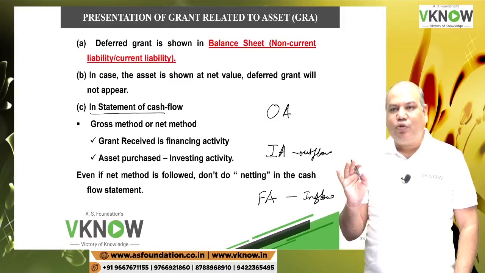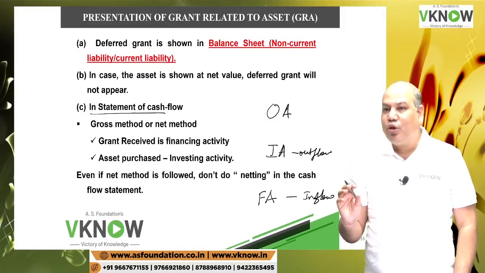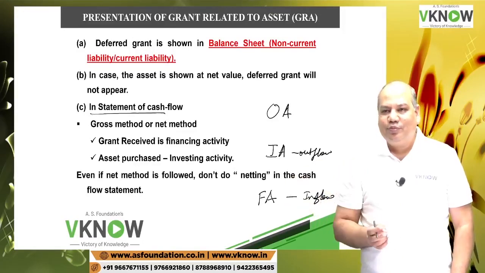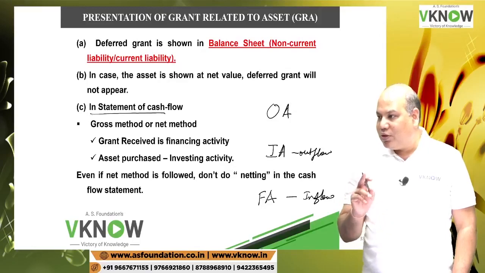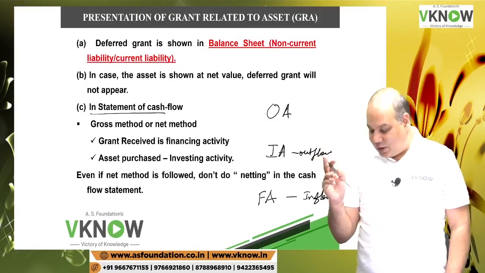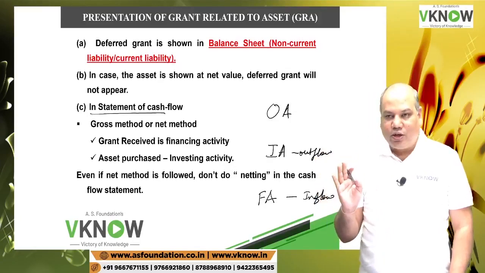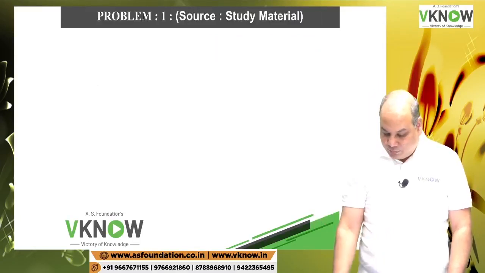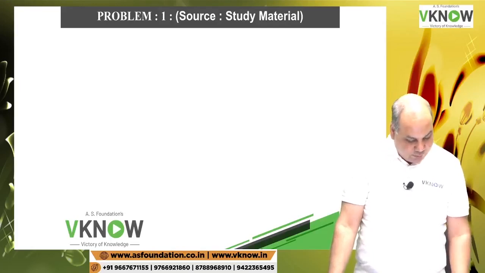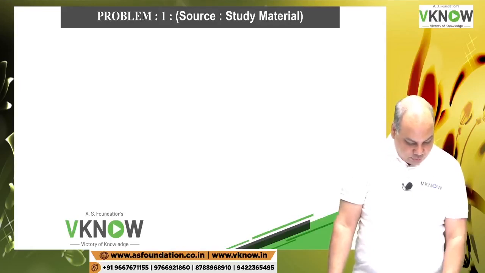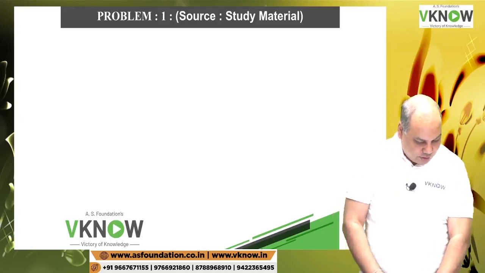You will say I am following net approach, so I will show the net amount as outflow. Can you do that? No, you can't do that. Even in net approach, under the cash flow statement, it will be shown separately: financing activity, grant received; investing activity, asset purchased. Okay. Now we will solve question number 1, 2, 3, 4, 5, 6,